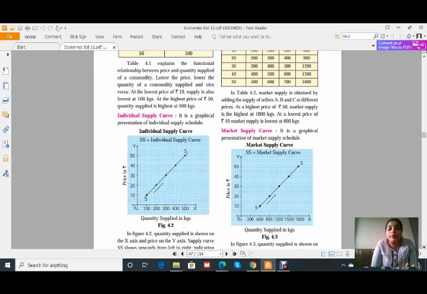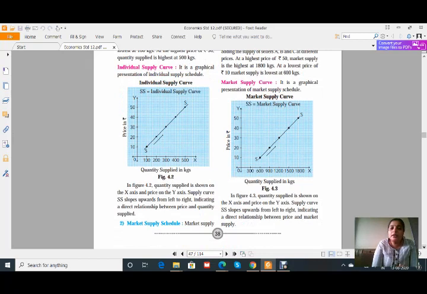Sorry, I am mistaken. Here the supply curve goes upward from left to right, but the demand curve slopes downward. For individual and market supply, it is just the same, so you just go through it. It is very easy. Whatever we have studied in case of demand, the price is taken on the y-axis, quantity supplied on the x-axis, and the same schedule is to be maintained. But one thing should be remembered: as the price goes on increasing, supply will also increase.